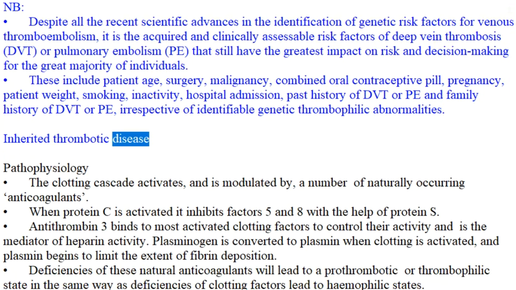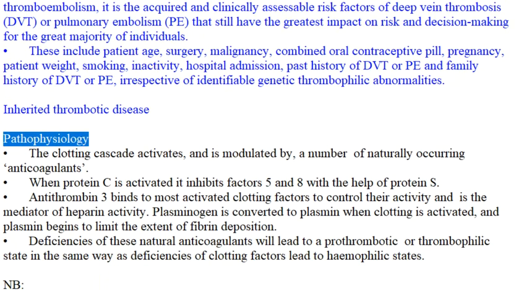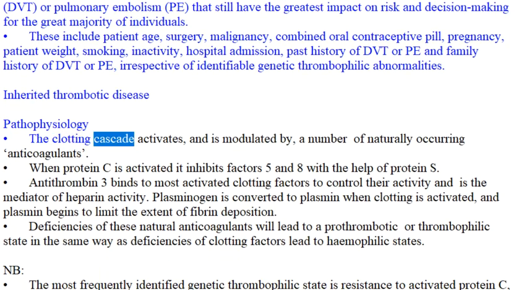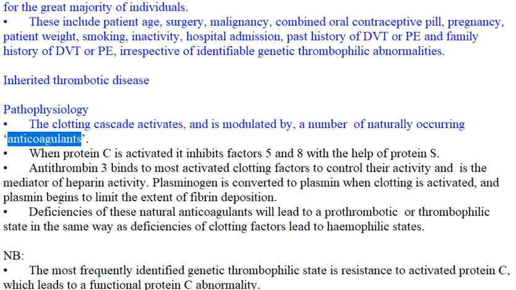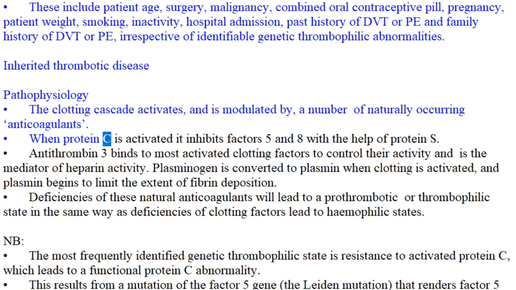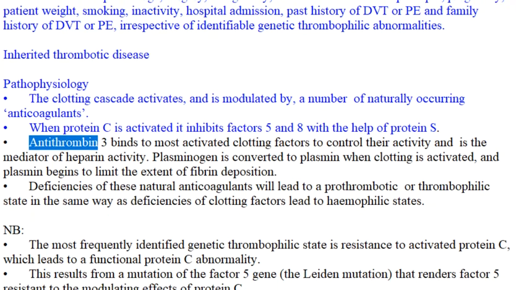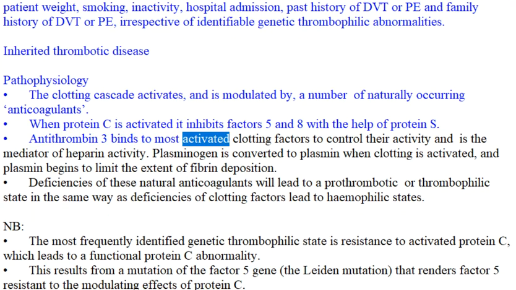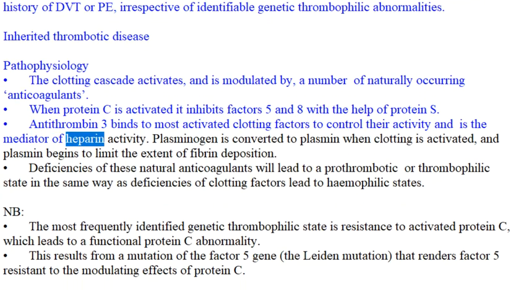Inherited thrombotic disease. Pathophysiology. The clotting cascade activates, and is modulated by, a number of naturally occurring anticoagulants. When protein C is activated, it inhibits factors 5 and 8 with the help of protein S. Antithrombin 3 binds to most activated clotting factors to control their activity and is the mediator of heparin activity.